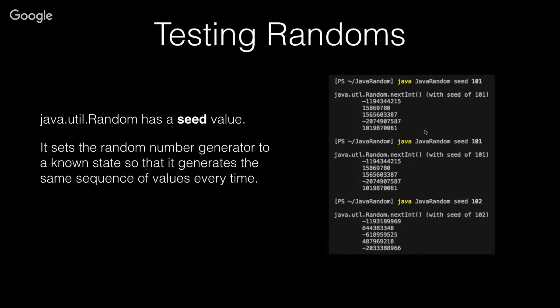And from there, it generates the exact same sequence of numbers every time. You can see here in this example, with the seed value of 101, the Random class generates these sequences of integers. And I run the program again, in a different instance, with another 101 as the seed, and I get the exact same sequence of numbers. It's very predictable. And just so you know, I'm not just printing screenshots. I've got a seed of 102, and of course we get a different sequence of numbers. So the key is in the seed.